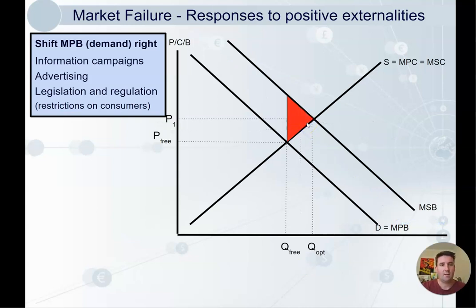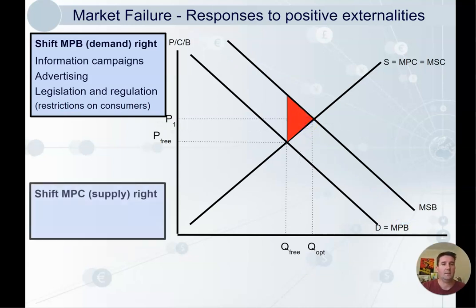Okay, we'll get rid of that. Now we will look at shifting the supply curve to the right. This will also help to solve the market failure. A couple of ways we can do this. We can give subsidies to firms so that they can provide more education and people can consume more of it. And we know that a subsidy will lower the cost of education. So therefore, law of demand, more people will want it.